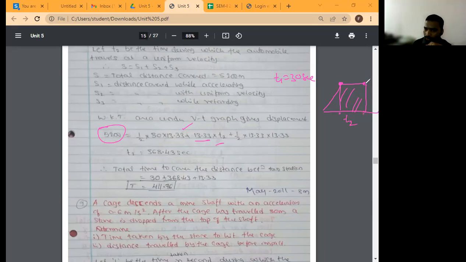Plus again from this point to this point, this is 0. So half, and the maximum ordinate is 13.33. So what is the time taken? That is also 13.33. In this equation, what is unknown? T2 is unknown. So solve this one, you will get T2. T1 is given in the problem. T3 you have determined. T2 you have determined. What is asked? Total time to cover the distance between two stations. So 30 is given, the others are calculated. So this is 411.76 seconds.